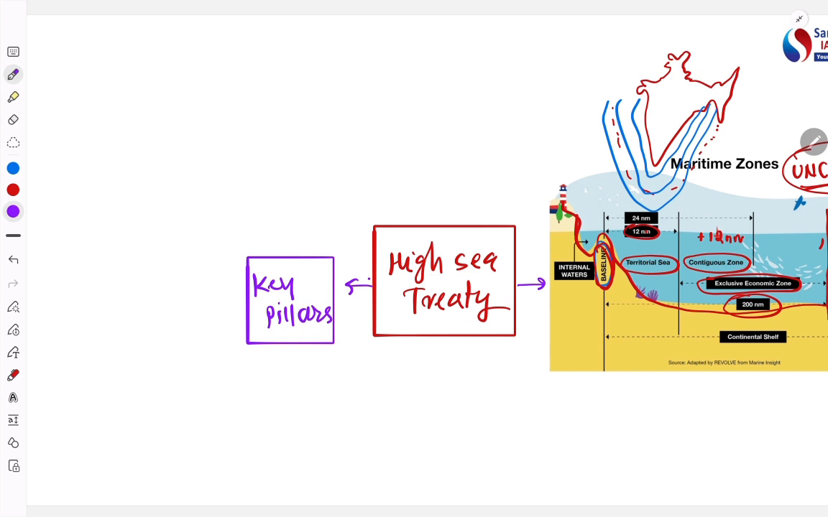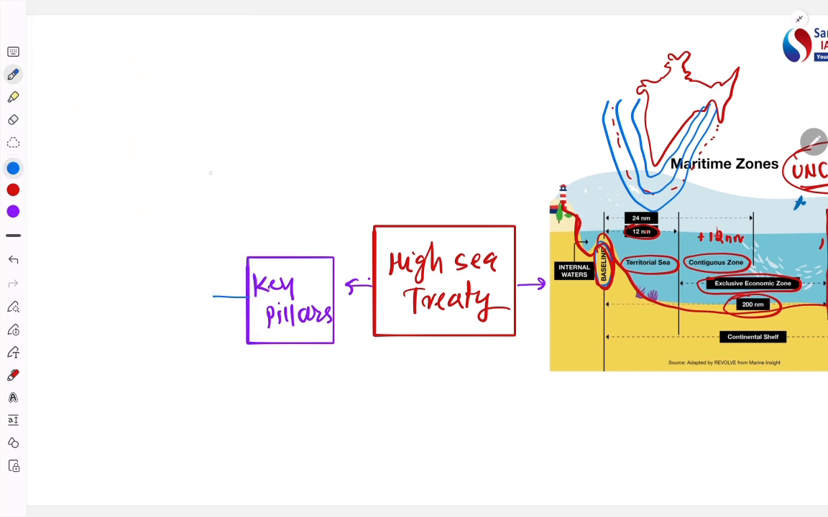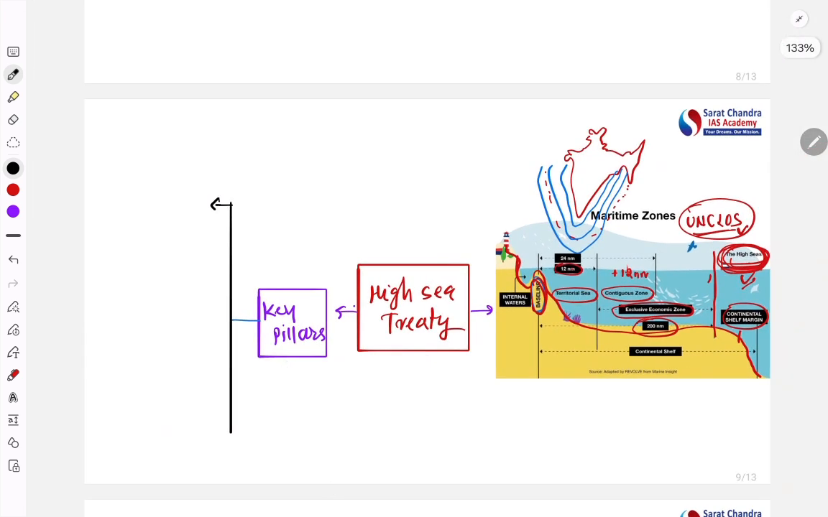Key pillars of this agreement. First pillar, let's discuss one by one. Pillar number 1. The first pillar is about marine genetic resources.